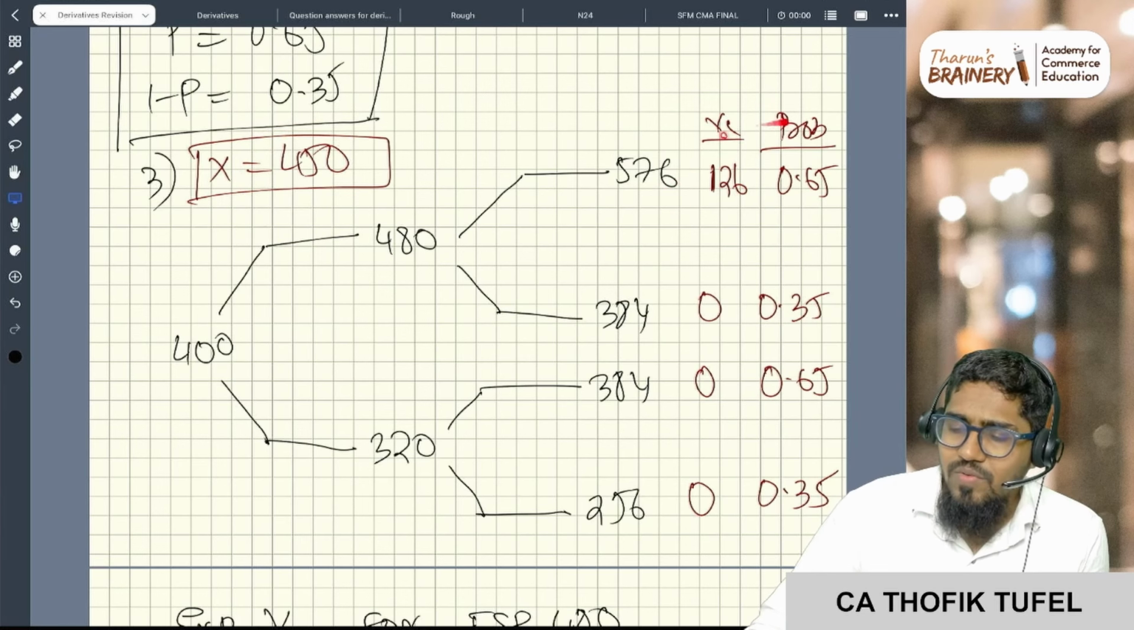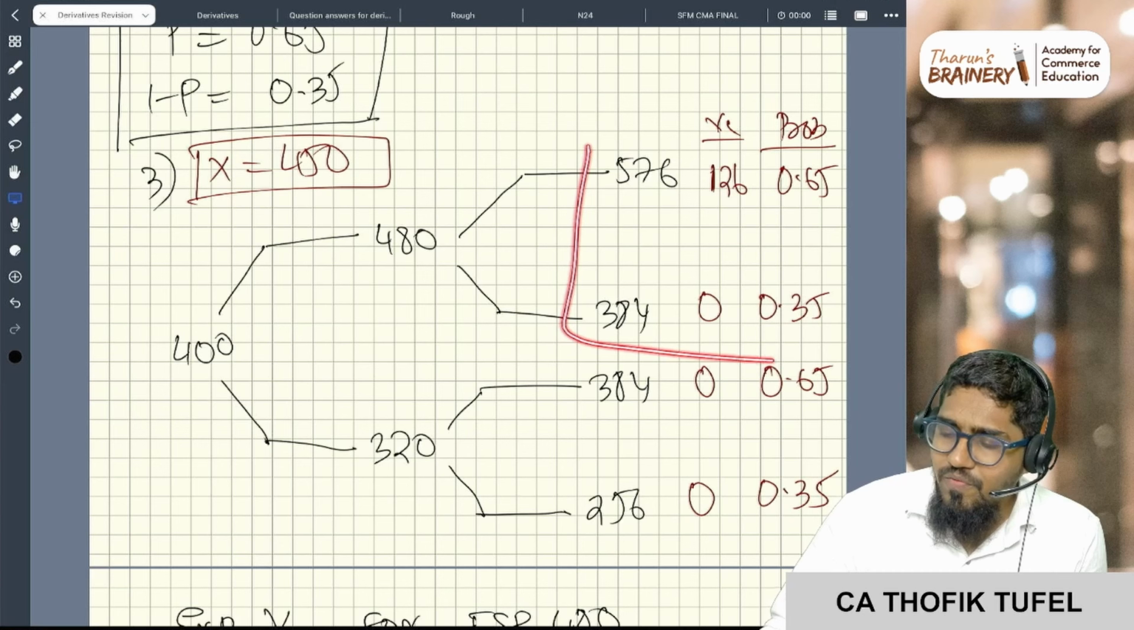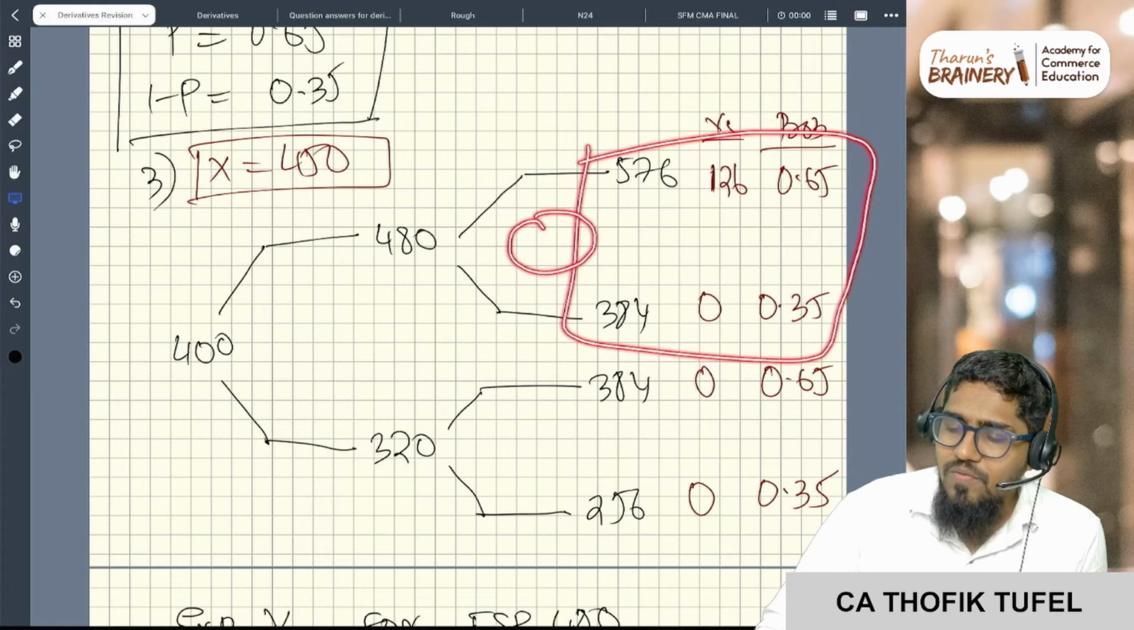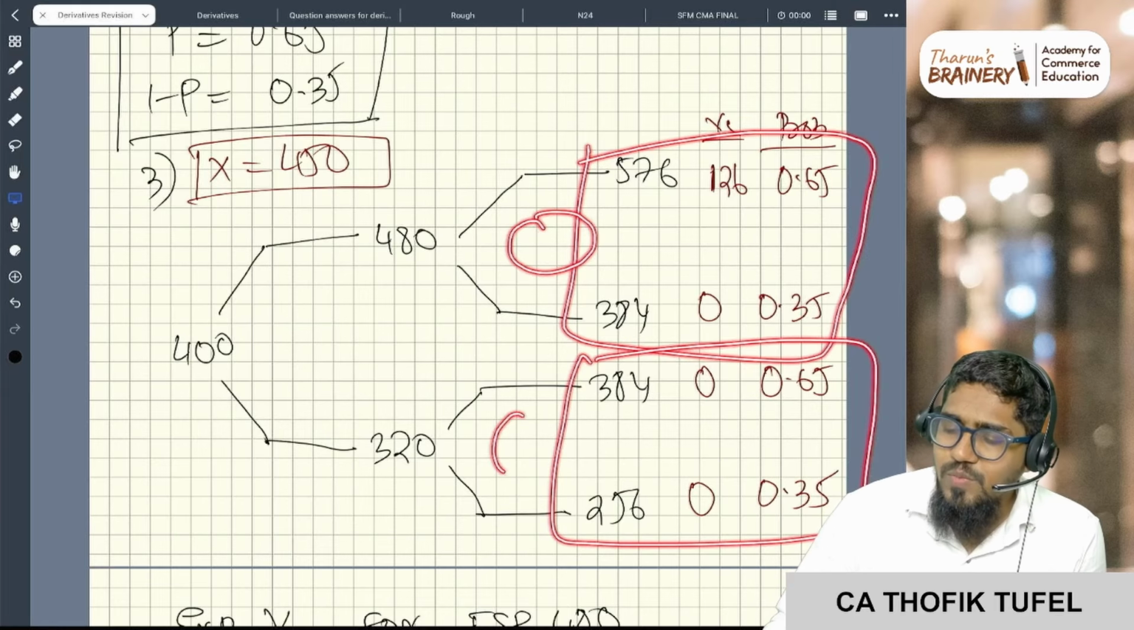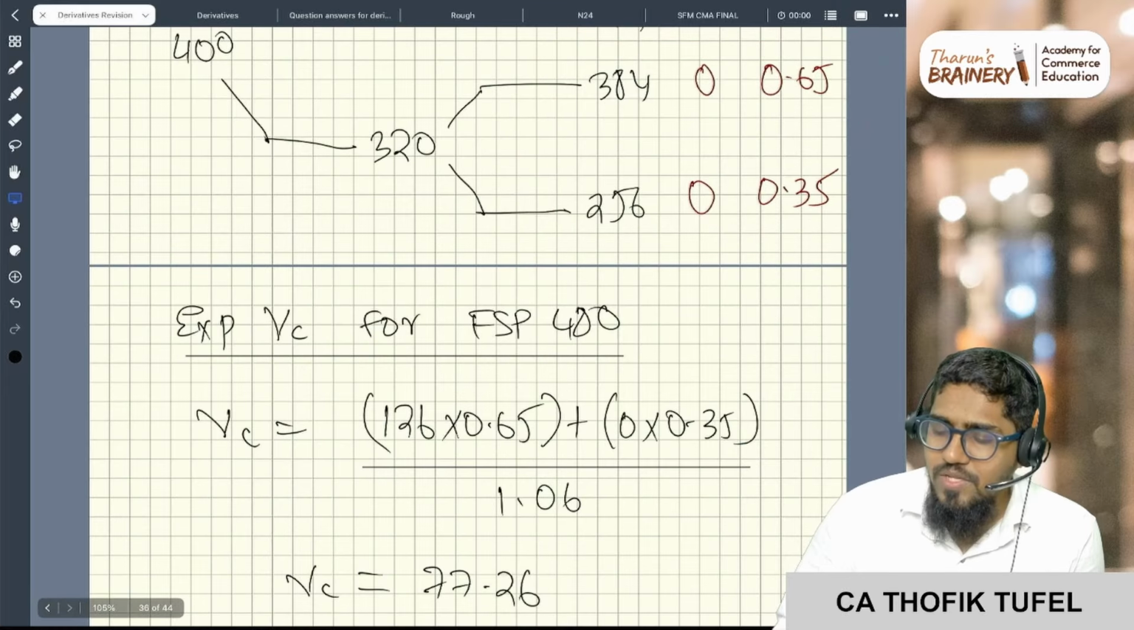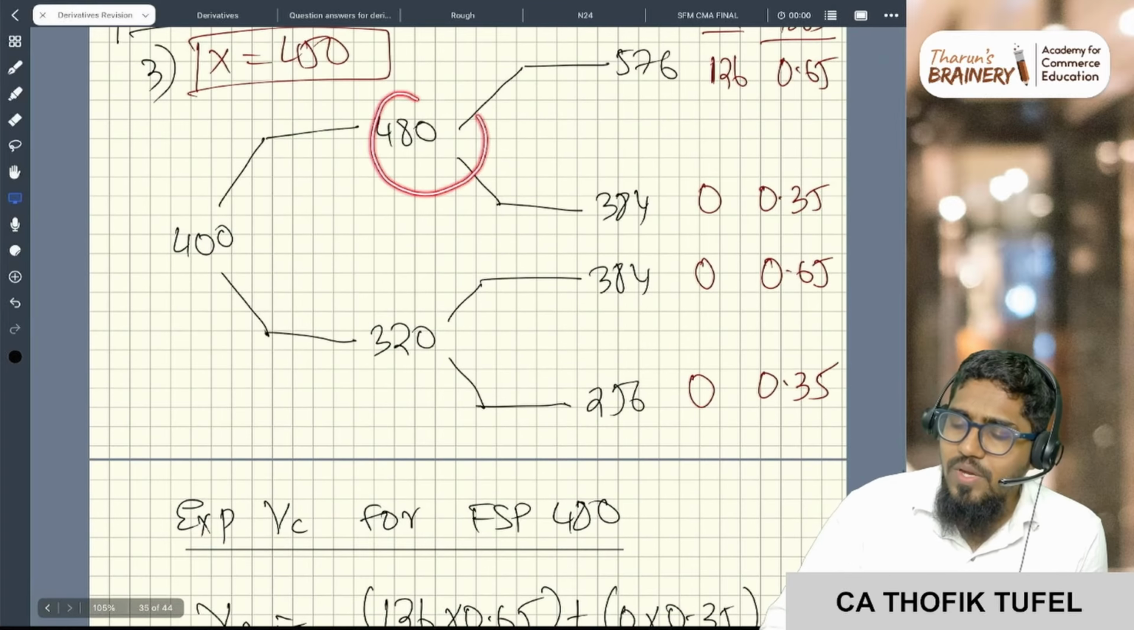So you just write here the variable call and probabilities. Now with this you can calculate the expected value of the call. With this you can calculate the expected value of the call. So next, the expected value of the call if FSP is 480.